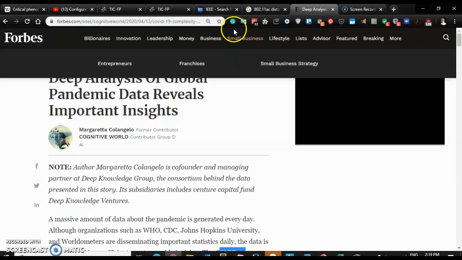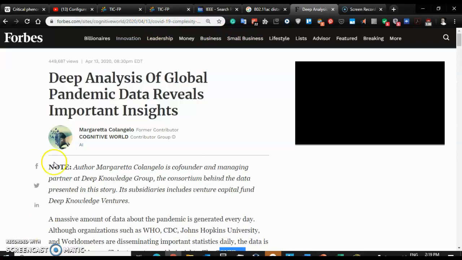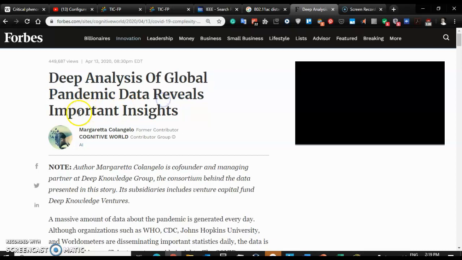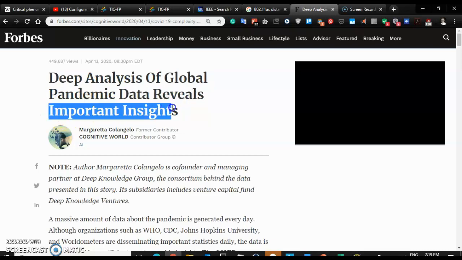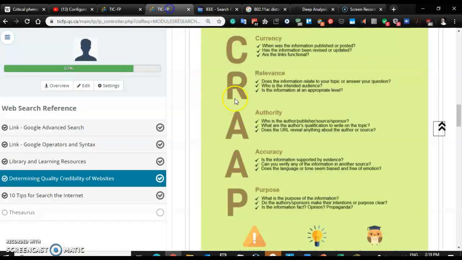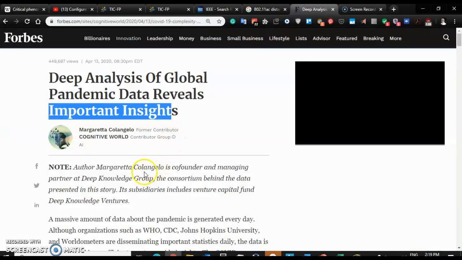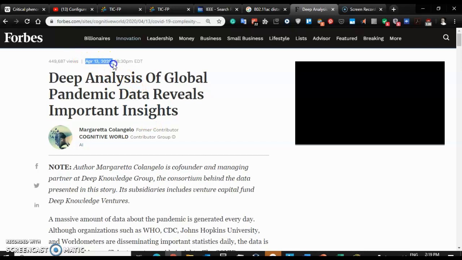So let's do as an example this article I found on the global pandemic on COVID-19. And let's go through this test and see, is this a quality source of information concerning important insights about COVID? So we'll start with currency. Is this information current? Well, there should be a date here, and I see the date April 13, 2020, which was just a few days ago. The world found out about COVID